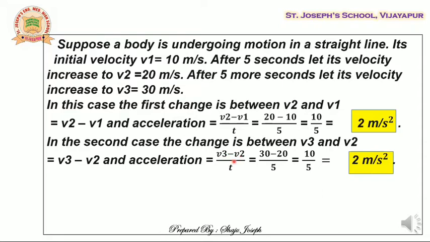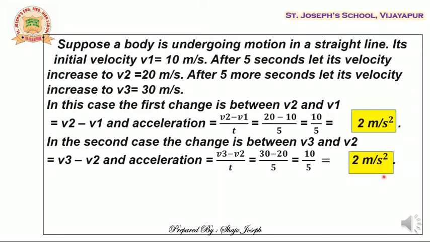Which is initial velocity? v2. Subtract those two, you get the change in velocity, divided by time, that is 5 seconds. So substituting the values, we get 30 minus 20, that is v3 minus v2, divided by 5. 30 minus 20 being 10, 10 by 5, answer is again 2 meter per second square.